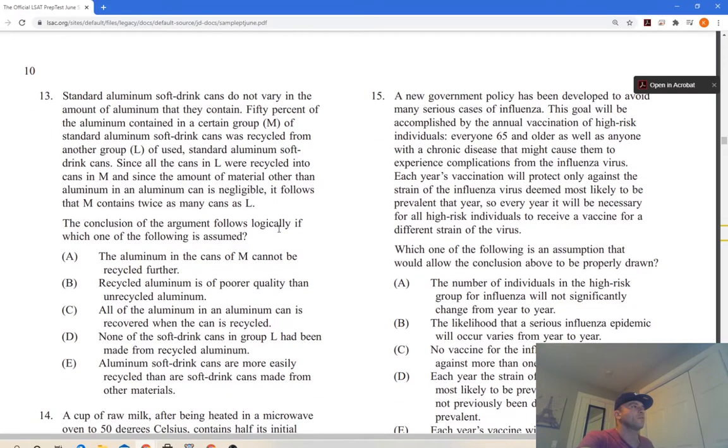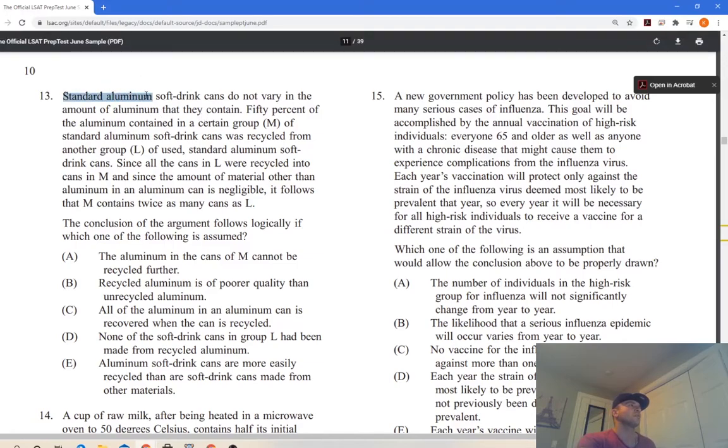The conclusion of the argument follows logically if which one of the following is assumed? So which one of the following is assumed, boom, makes the conclusion appropriate. Okay. Standard aluminium soft drink cans do not vary in the amount of aluminium that they contain. Okay, we understand standard aluminium soft drink cans. So these are all standard aluminium.